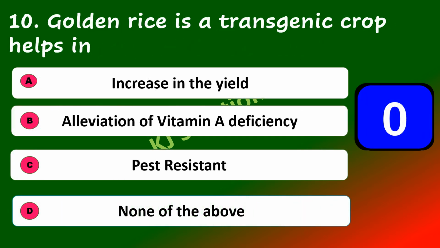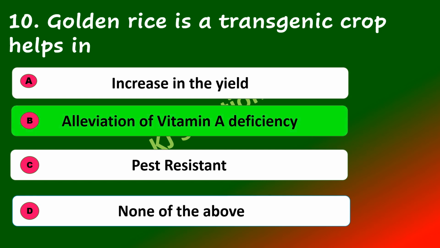Golden rice is a transgenic crop, helps to increase in the yield, alleviation of vitamin A deficiency, pest resistant, none of the above. The answer is alleviation of vitamin A deficiency. Golden rice contains beta carotene, an important source of vitamin A.